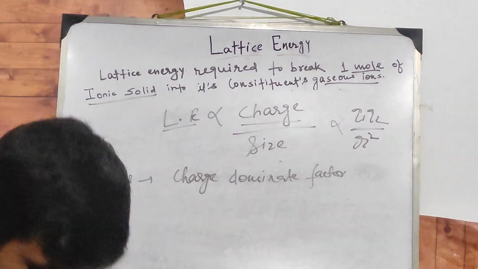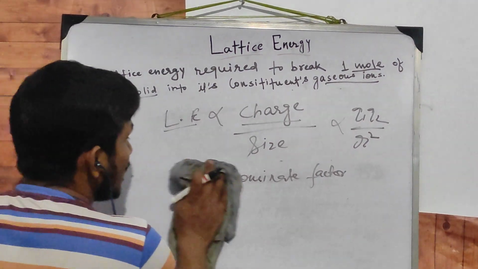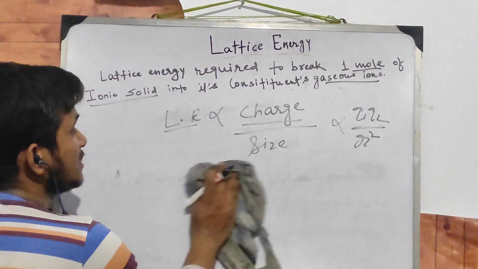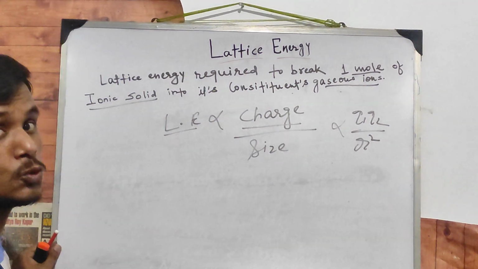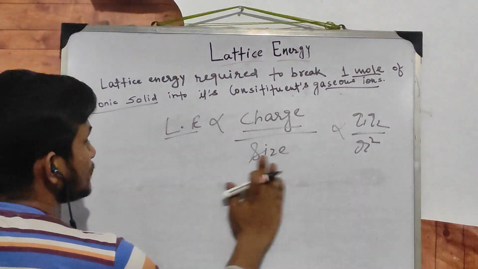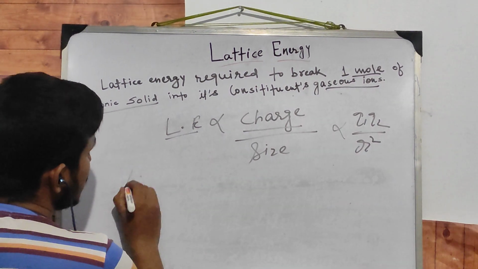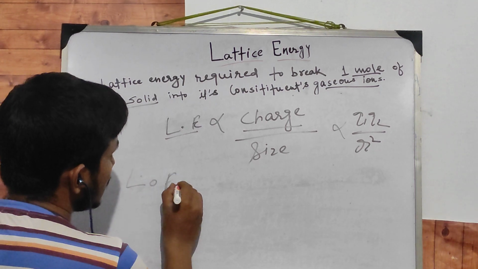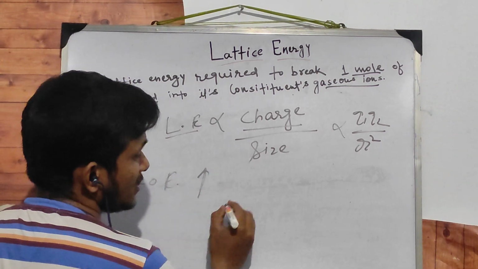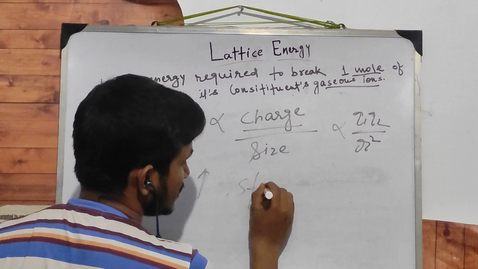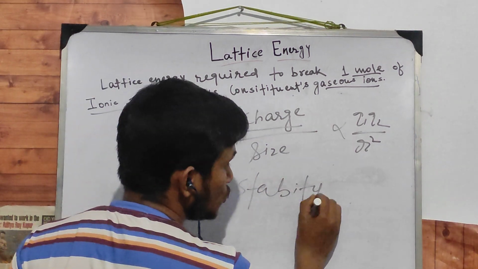Now, what is the significance? Why is lattice energy so important? As lattice energy increases, stability increases. That's why we have told this.